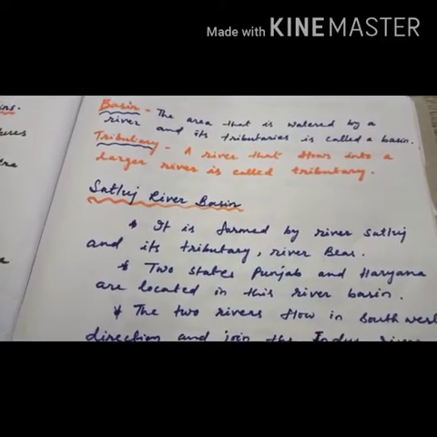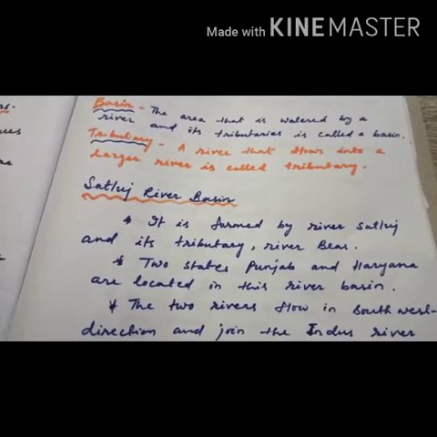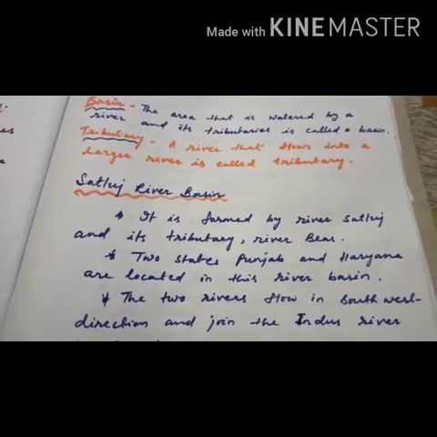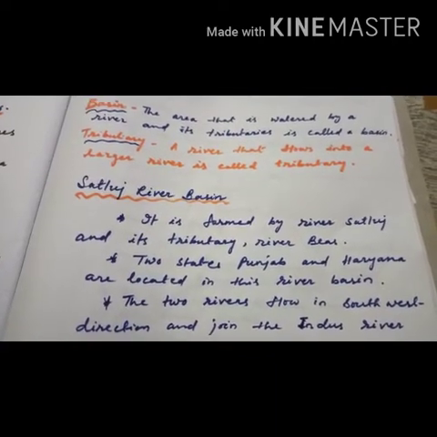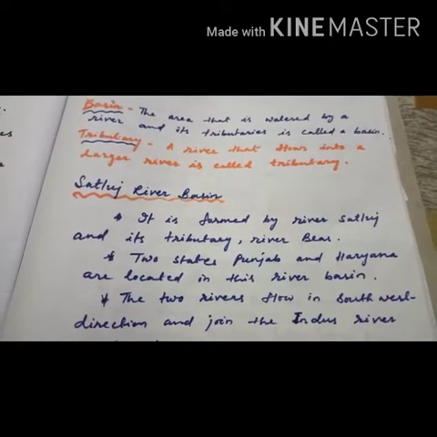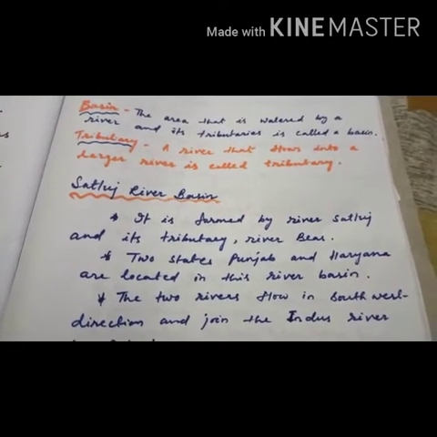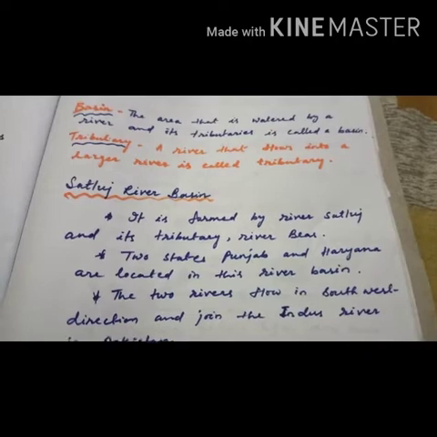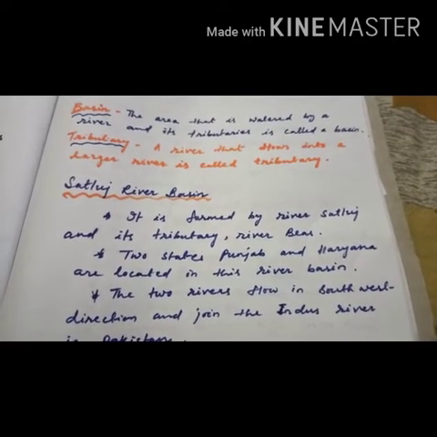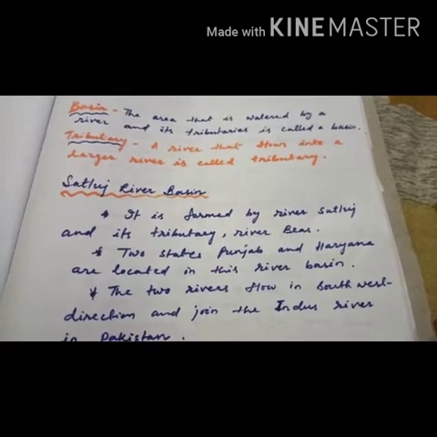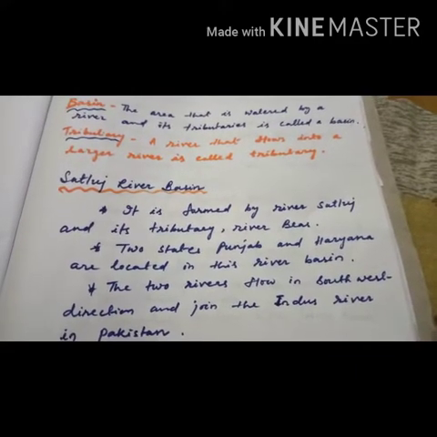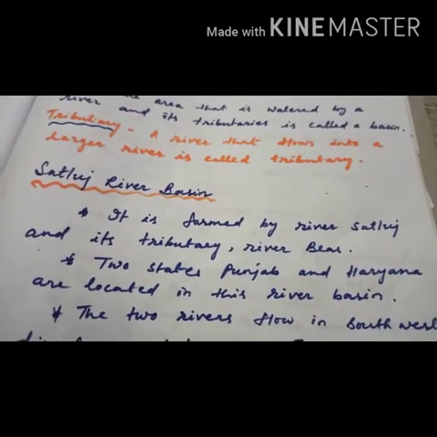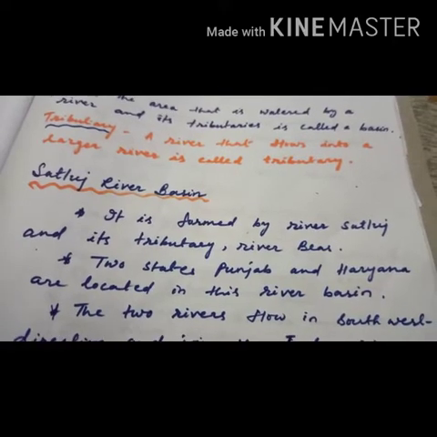Now children, let us discuss what a basin is. The area that is watered by a river and its tributaries is called a basin. That means a particular area that is supplied by water from a river and its tributaries is called a basin. Now what is a tributary? A tributary is a river that flows into a larger river. So a tributary is a river that flows into or contributes water to a larger river.